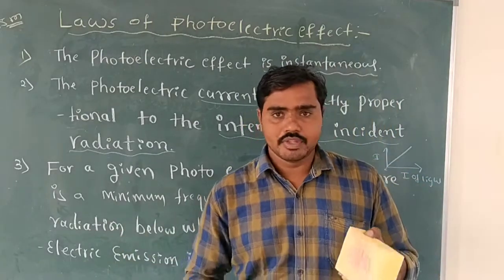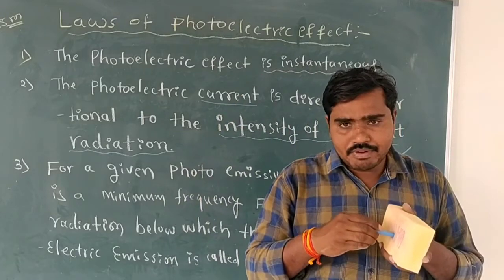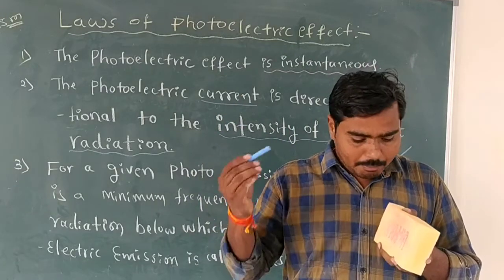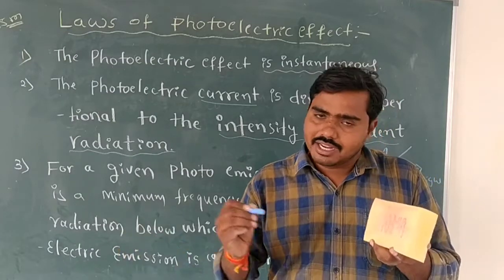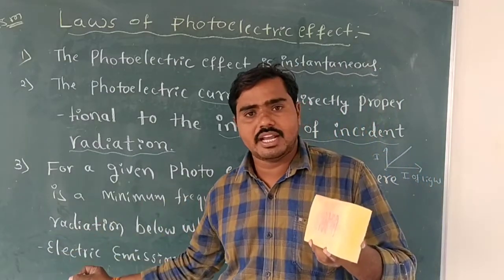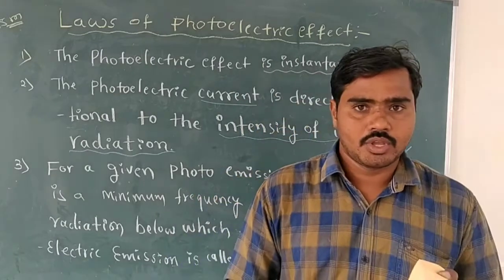For example, 50 Hz is the minimum frequency of the incident radiation. When you apply 50 Hz on the cathode plate, electrons are liberated. When electrons are liberated, it means photoelectric emission takes place.